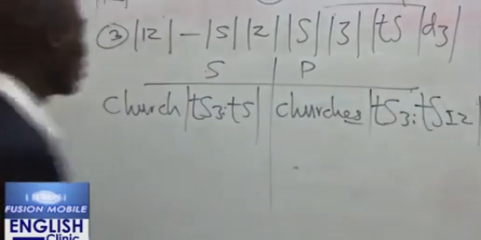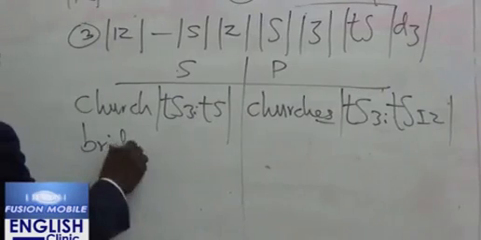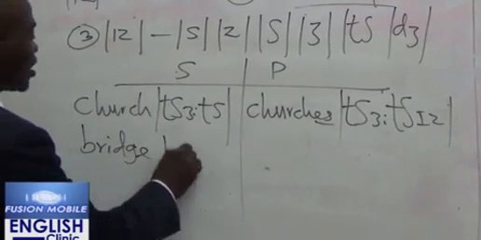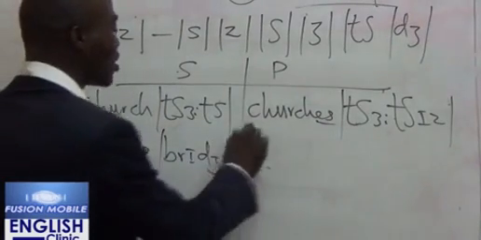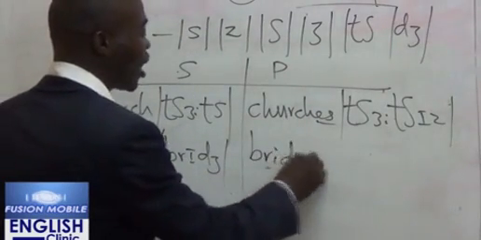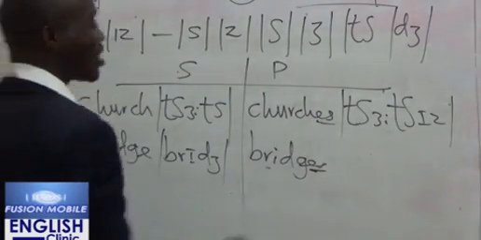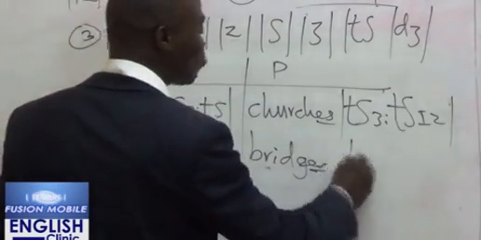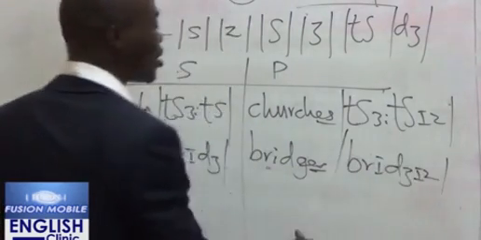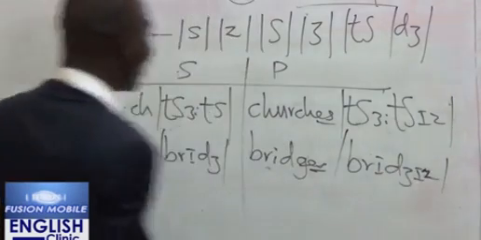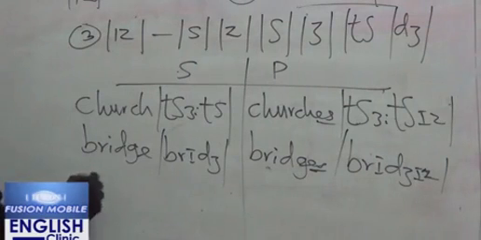Look at this, bridge. Another example, bridge. The last sound in bridge is what? It is j. Now, the plural of bridge is what? Bridges. Again we add es or s as the case may be, but it's pronounced as iz: bridges. So iz is added in the spoken English.